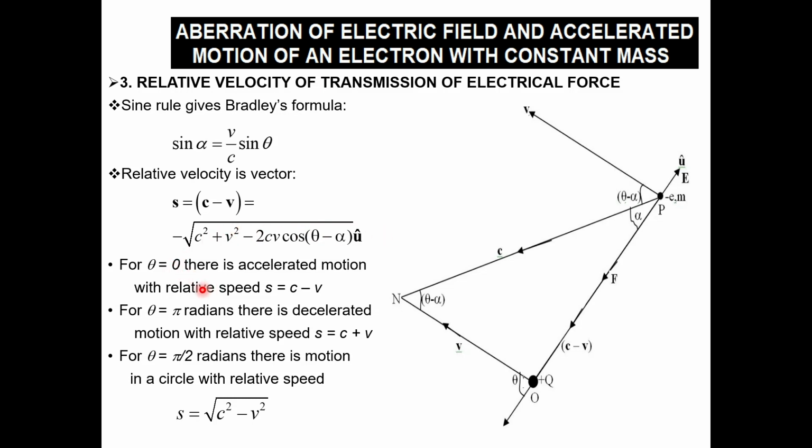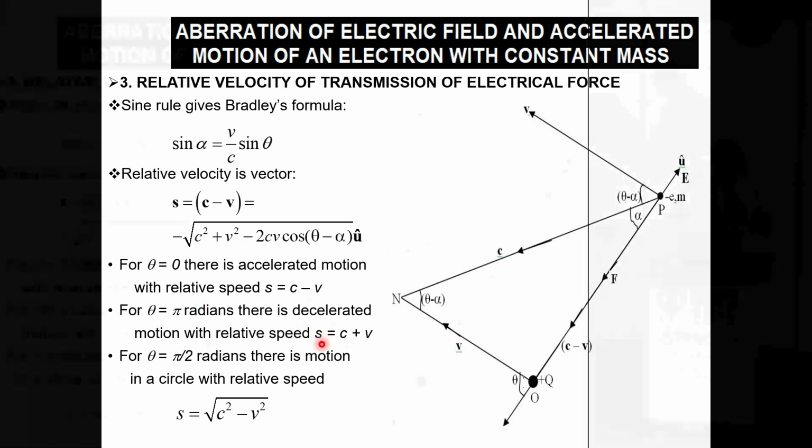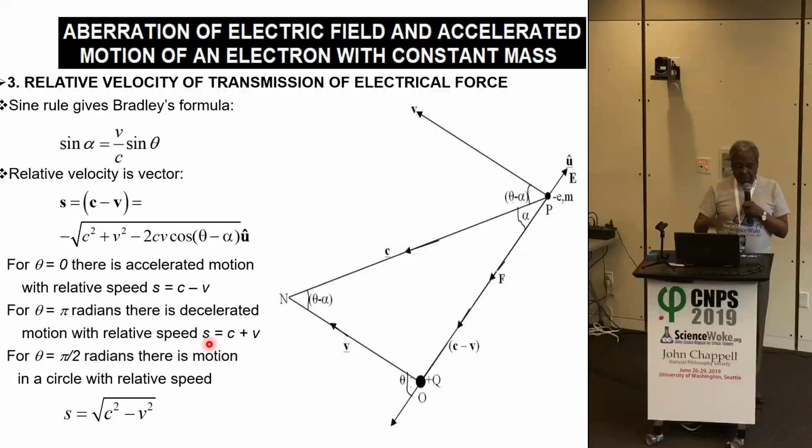For acceleration, the relative speed is c minus v. For deceleration, the relative speed between the force on the electron and the electron, if it is moving against the force, is c plus v. If it is moving at a right angle to the force, the relative speed is the square root of c squared minus v squared.